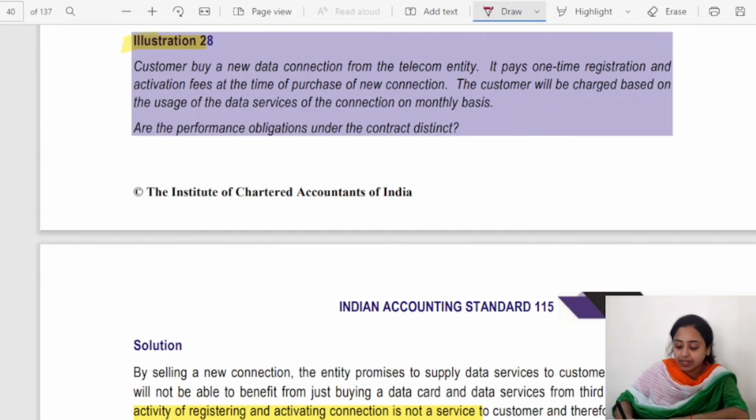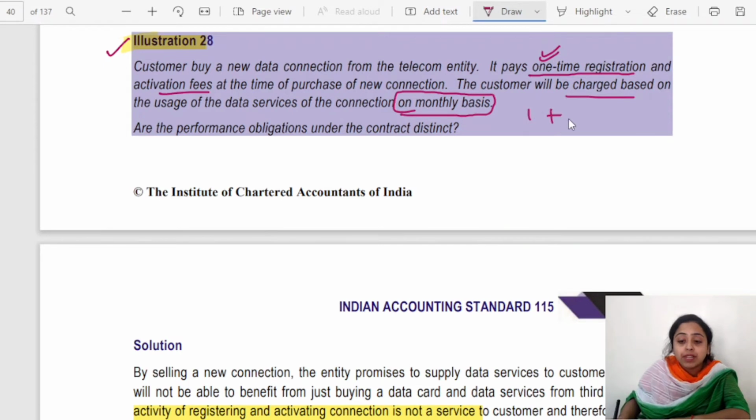Next, illustration number 28. A customer buys a new data connection from the telecom entity. It pays one-time registration and activation fees at the time of purchase of the new connection. The customer will be charged based on the usage of the data services of the connection on a monthly basis. So, one-time registration plus monthly charges.